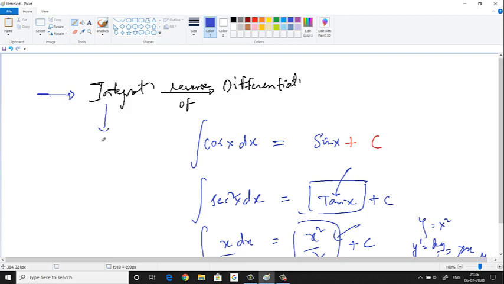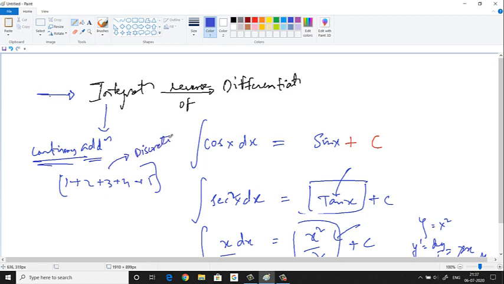So the main root of integration is to do what? Addition. What type of addition? Continuous addition. What do you mean by continuous addition? If we talk about 1 plus 2 plus 3 plus 4 up to 5, say for example, is this continuous addition? No, it is not. Then what is this kind of addition called? Discrete. Okay, fine. What about continuous addition then?